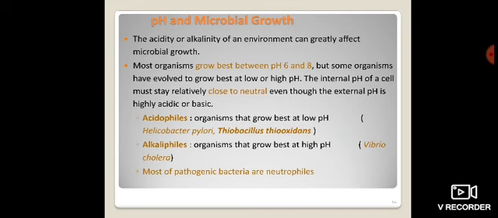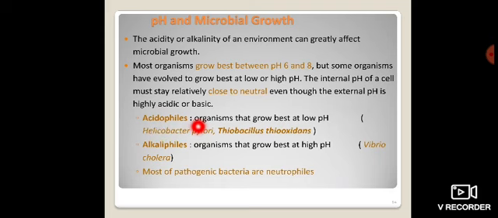So here we can observe that different types of microorganisms survive in the range of 6 to 8. But the internal environment of the microorganism should be neutral or close to neutral, and the external environment of the cell might be highly acidic or basic and still suitable for growth.